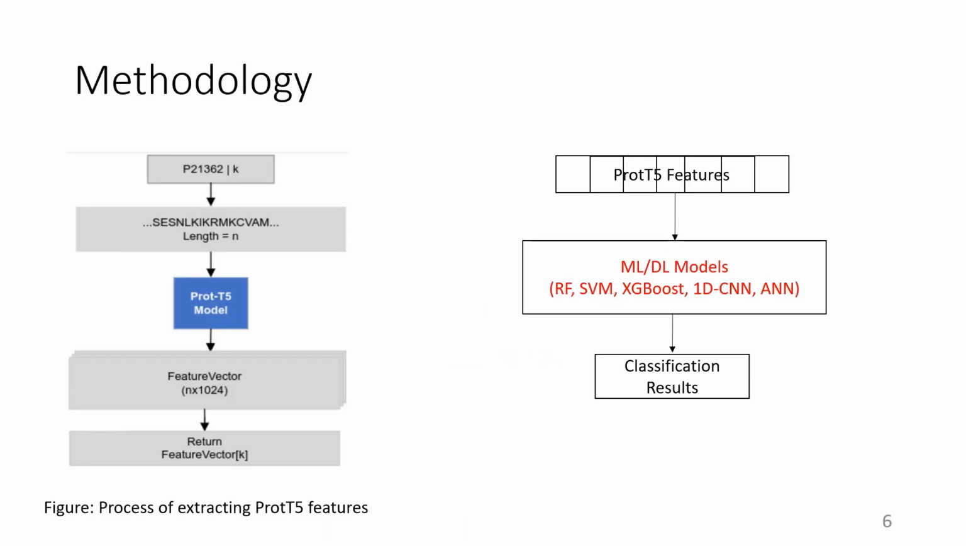The basic idea in this work is that we have protein sequences, and we feed that protein sequence to the ProtT5 pretrained model, and we get a feature vector of size 1024 from that model. Furthermore, we use those features to train different machine learning and deep learning architectures. As you see in the figure, we extracted ProtT5 features and trained random forest, support vector machine, XGBoost, 1D CNN, and artificial neural network. Then we compare the results of all these architectures.